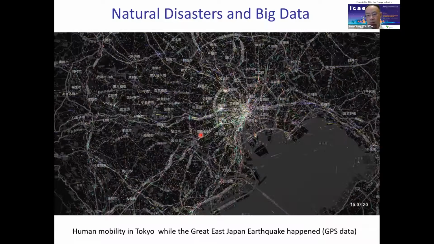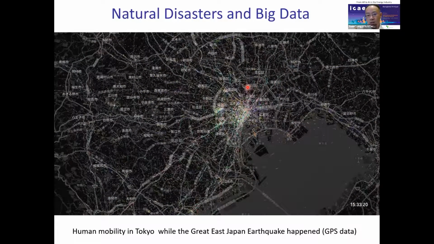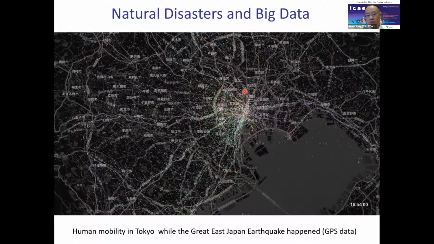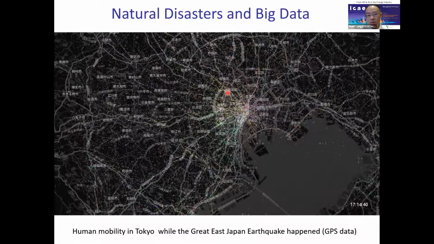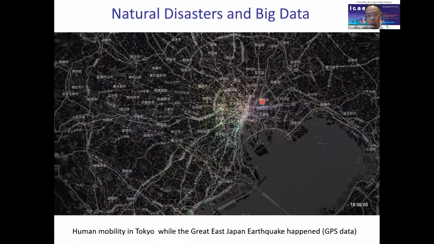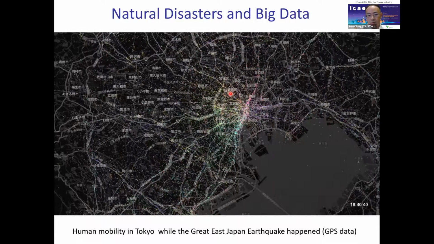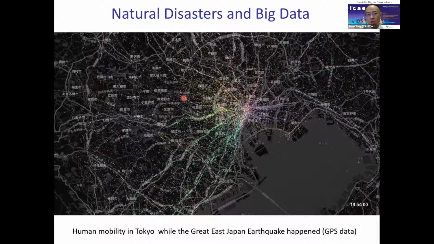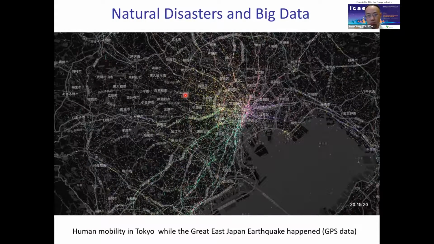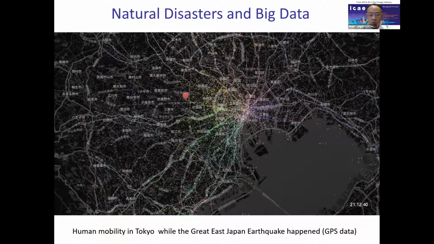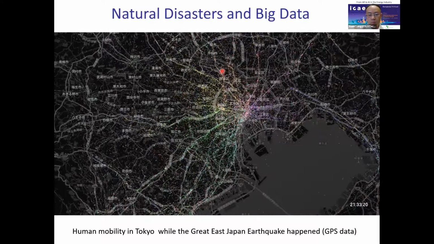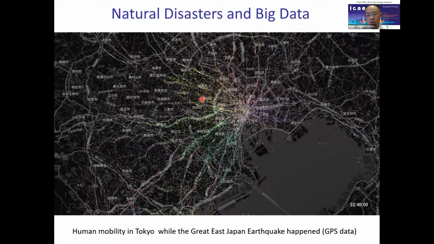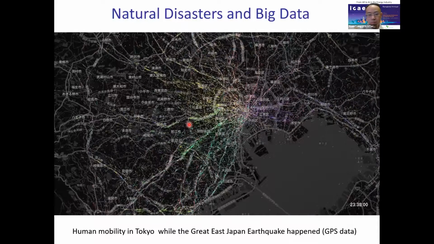Yeah, when the earthquake happened, the entire public transportation system of Tokyo was at a standstill. So the fast movement of humans became very slow, because the entire railway service stopped, so people could only walk or move by taxi or bus. So the movement of the entire Tokyo became very, very slow.